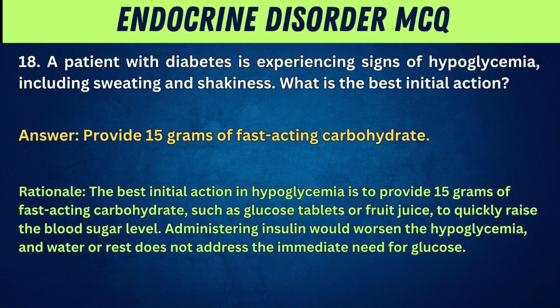Rationale: the best initial action in hypoglycemia is to provide 15 grams of fast-acting carbohydrate, such as glucose tablets or fruit juice, to quickly raise the blood sugar level. Administering insulin would worsen the hypoglycemia, and water or rest does not address the immediate need for glucose.